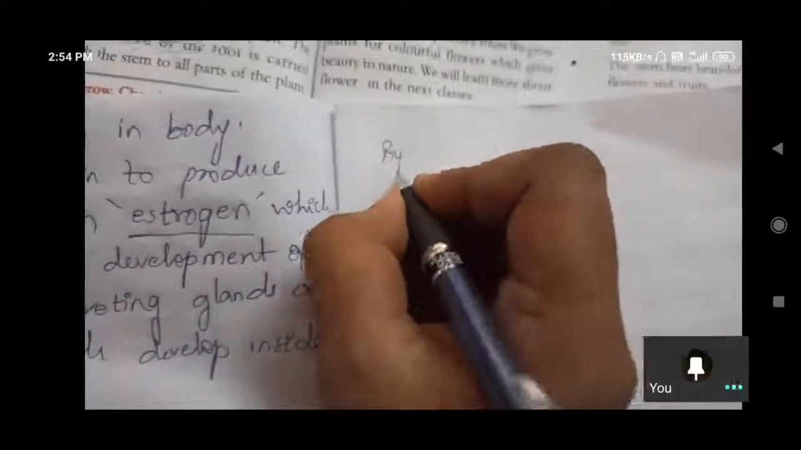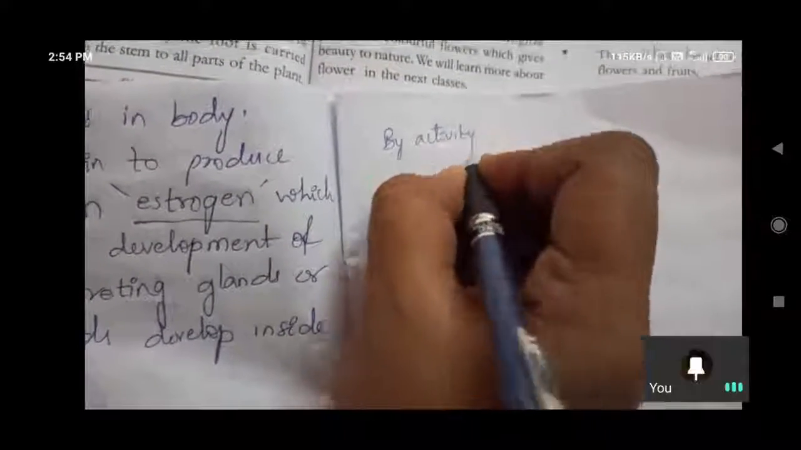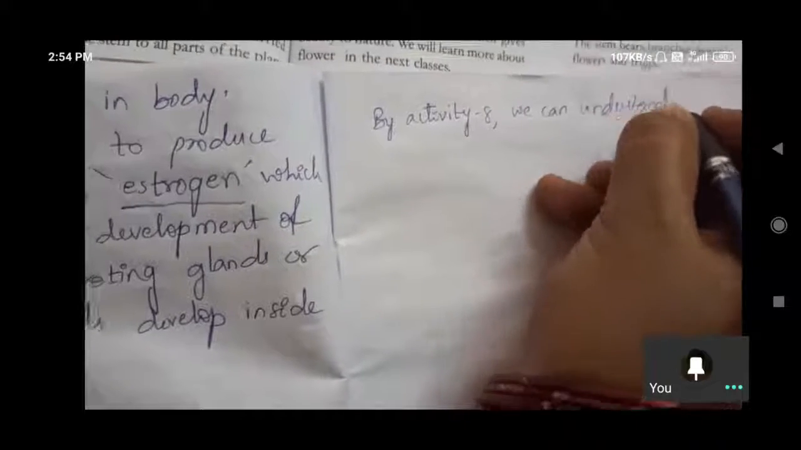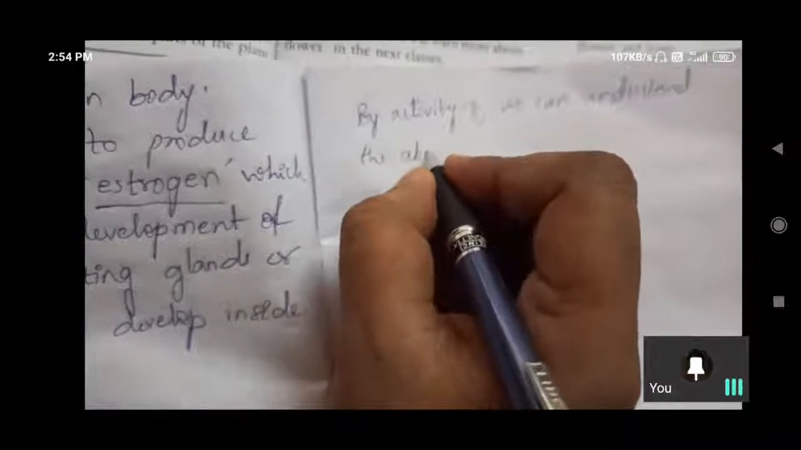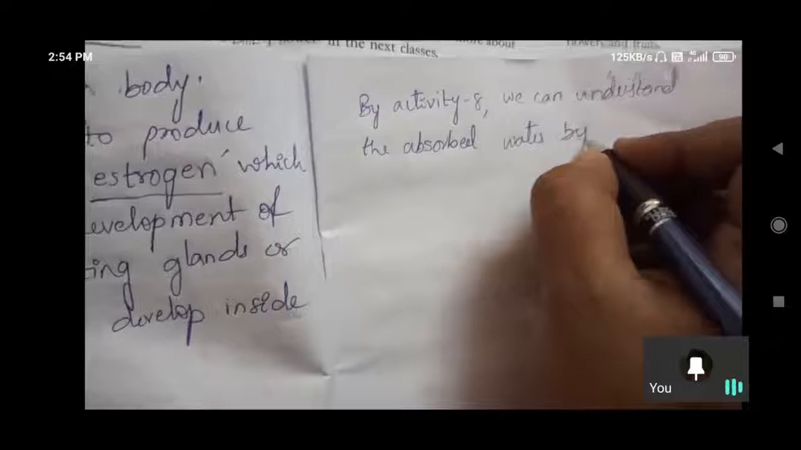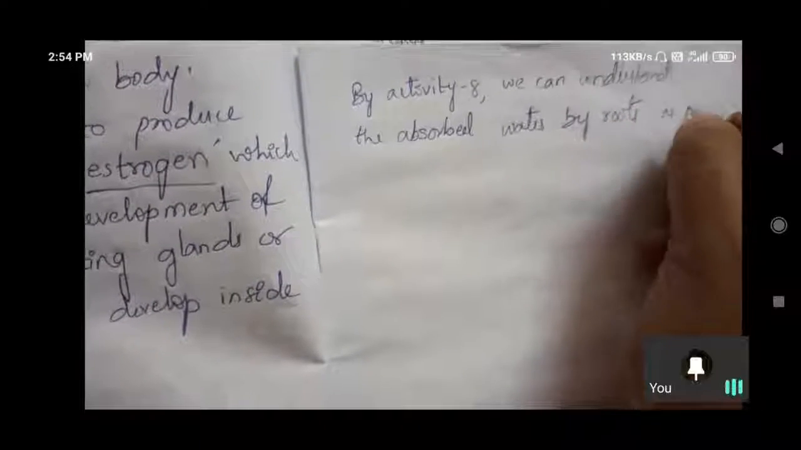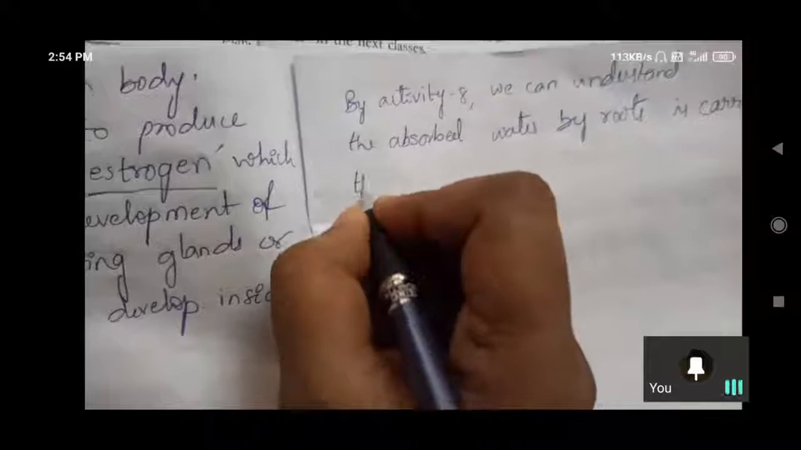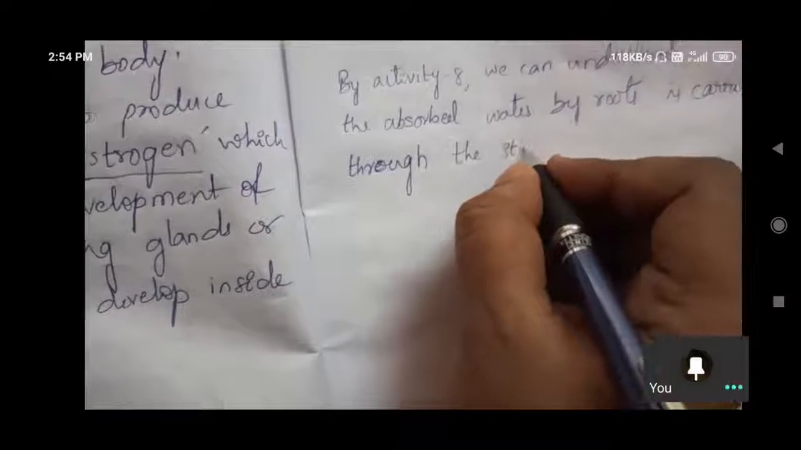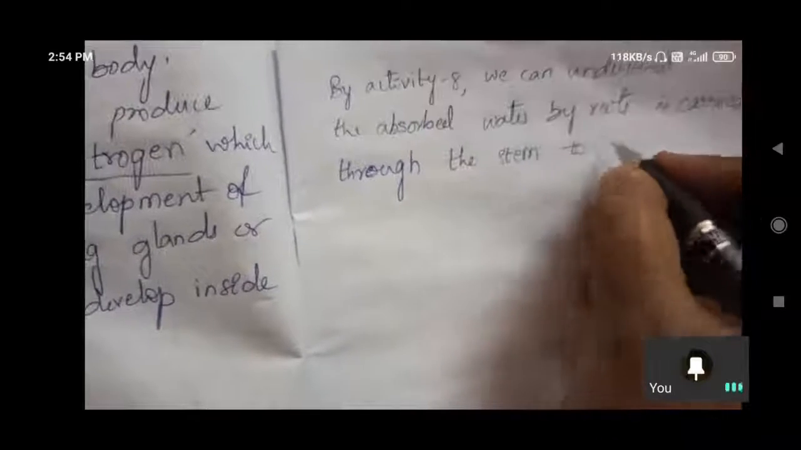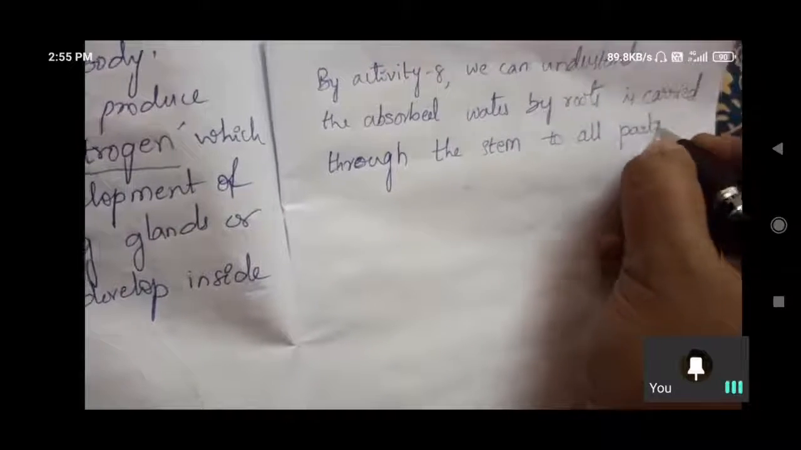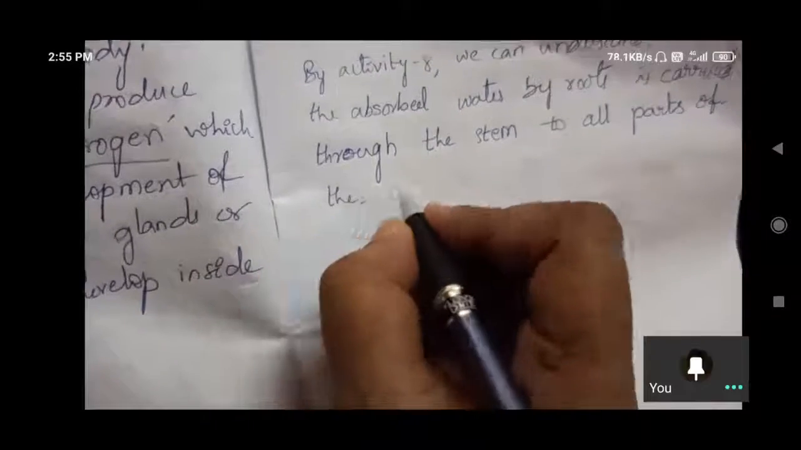So by activity 8, okay, by activity 8 we can understand the absorbed water by roots is carried through the stem. So in the functions of the root we have already understood how the roots absorb water and material from the soil, and then from the roots the stem will carry it up to the plant.